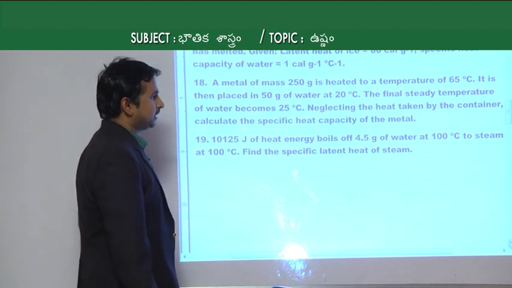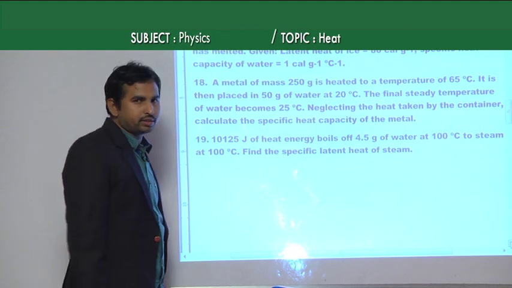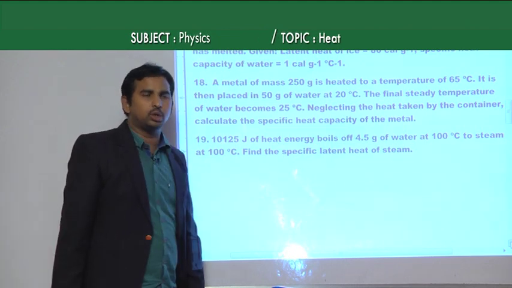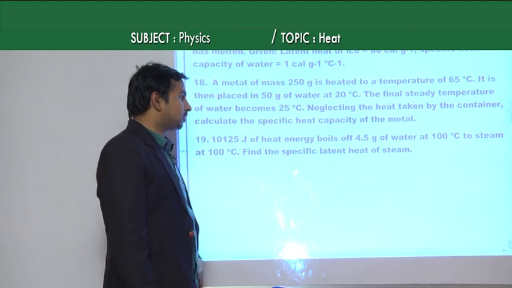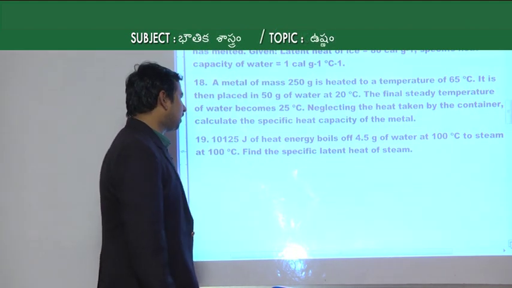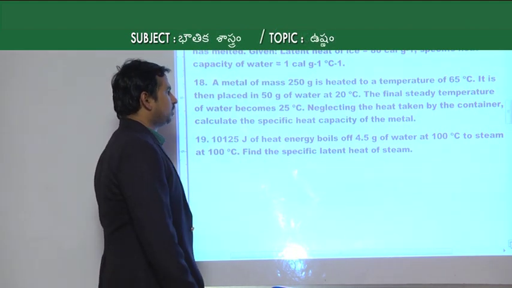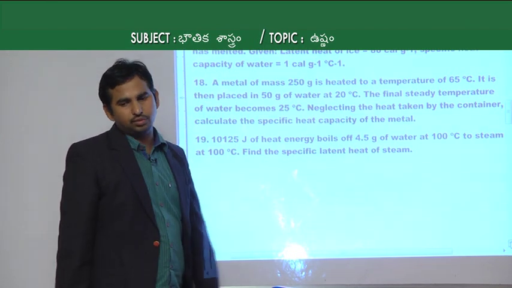The final steady temperature of the water becomes 25 degrees Celsius, meaning when hot and cold bodies are mixed, the final temperature is 25 degrees Celsius. Neglecting the heat taken by the container, we have to calculate the specific heat capacity of the metal which is dropped into that water. That is the question given there.